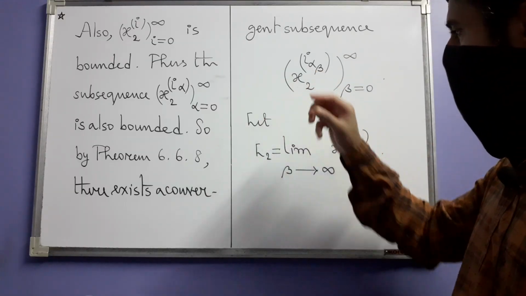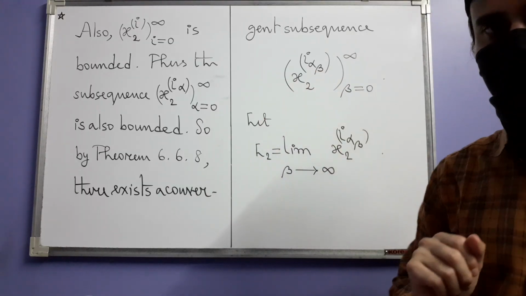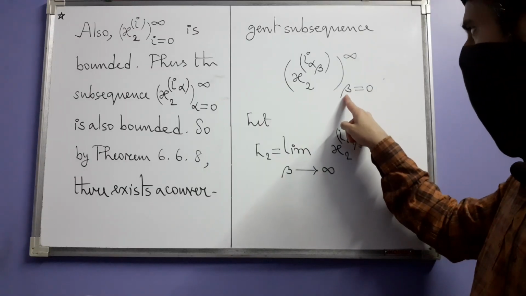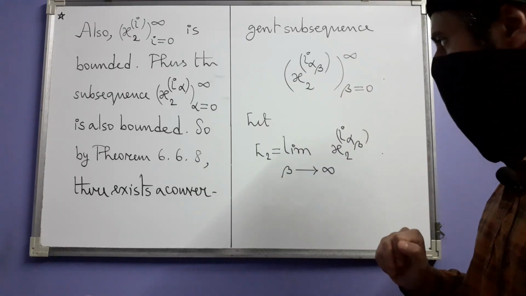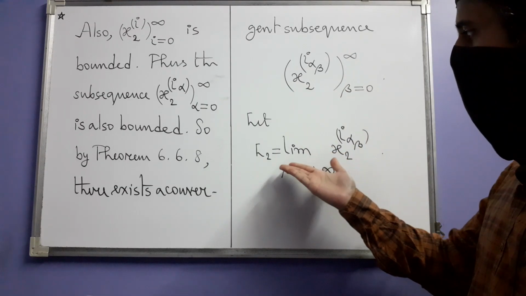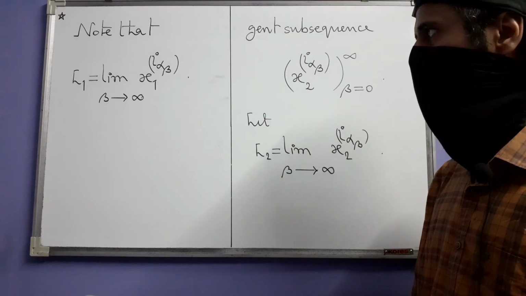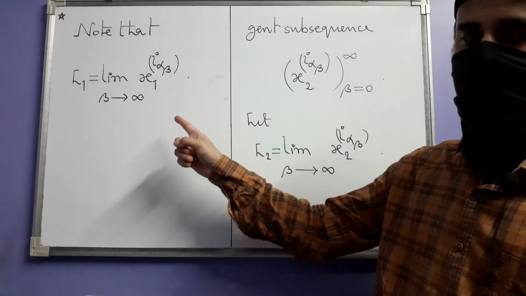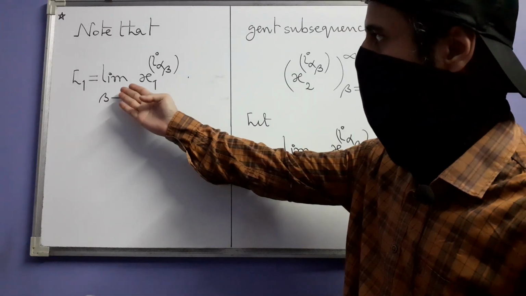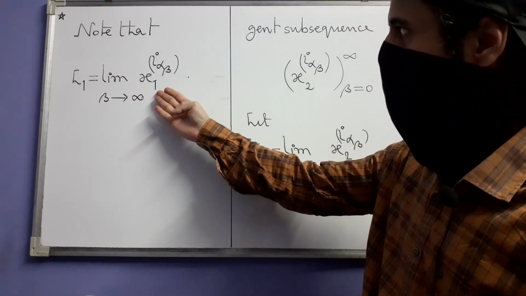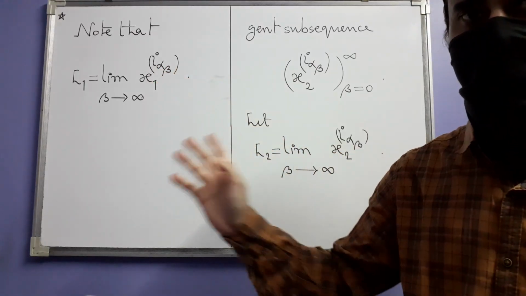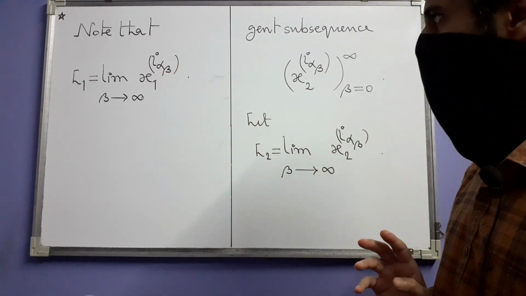From them we are taking some alphas, which are alpha beta. So here the index becomes beta, which goes from 0 to infinity, and let the limit of this subsequence be L2. And the crucial observation is this: L1 equals the limit of x1 I alpha beta as beta approaches infinity.